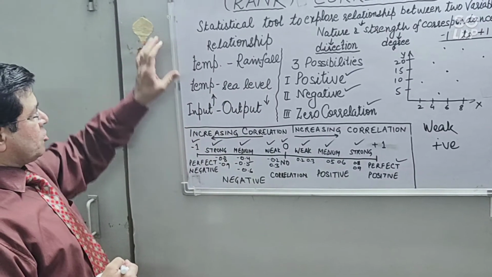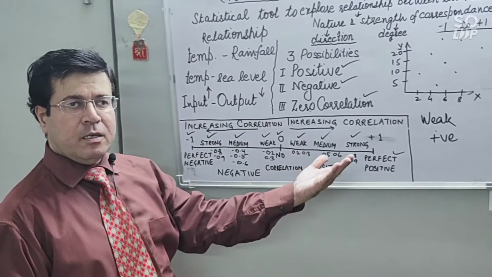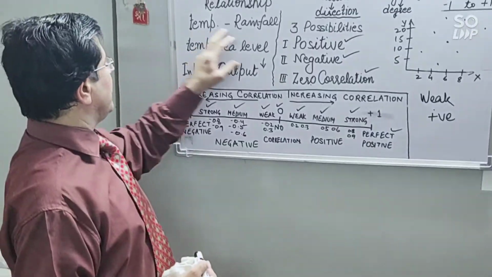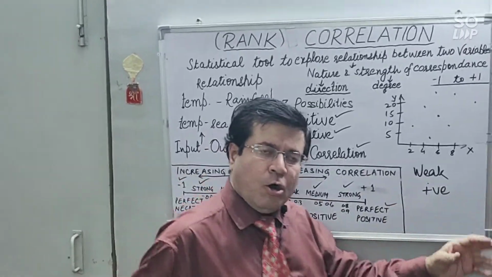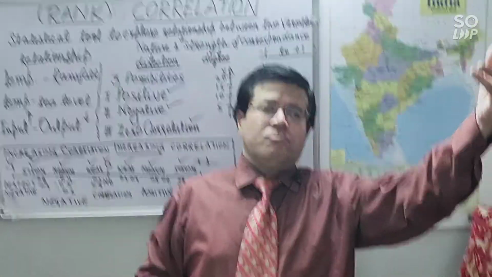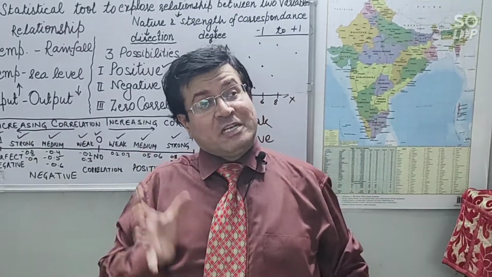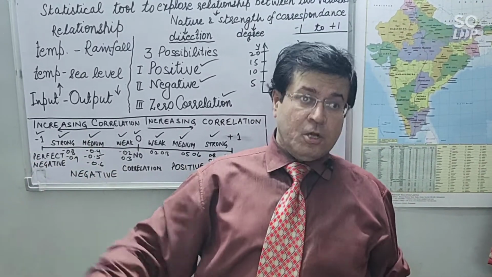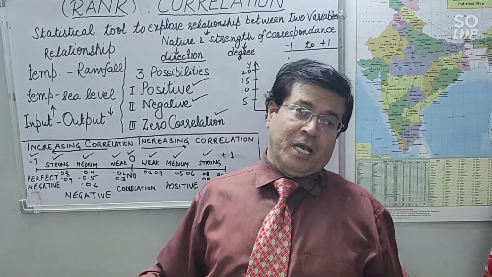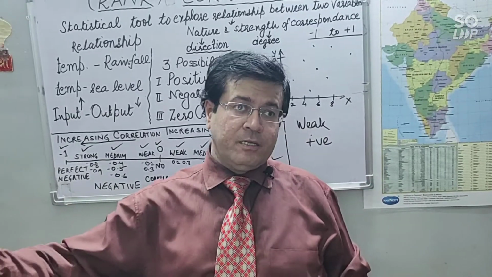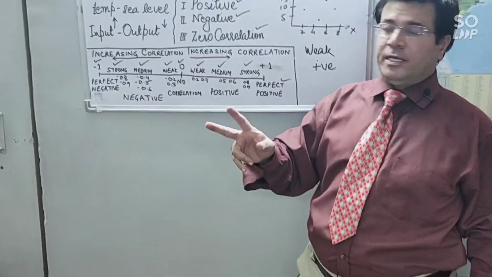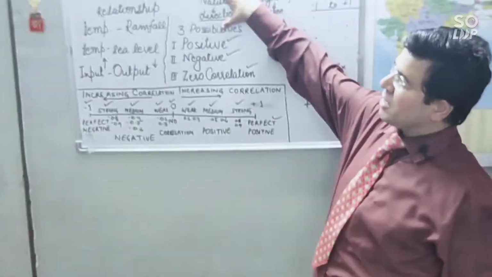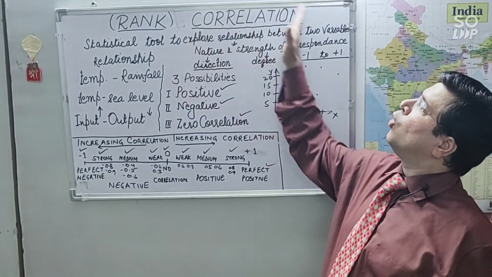And we have understood it can be related to any two variables: temperature and rainfall, temperature and sea level, input and output, or the use of HYV seeds and the production of wheat, or inputs and production in a factory or in any industry. It can be related to any two variables, right? So simply we call it rank correlation or correlation.